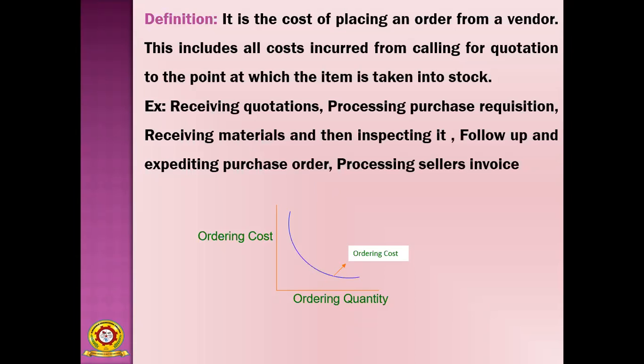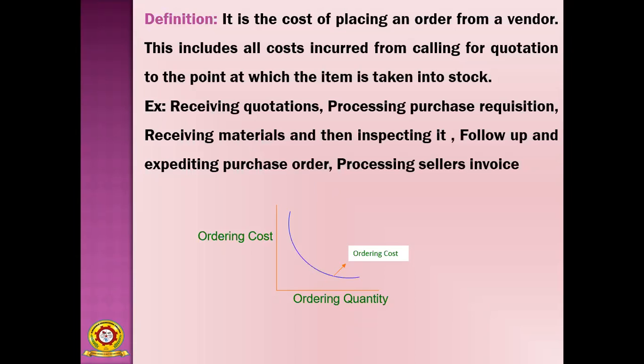So from quotation to receiving of stock, the expenses included in between these two periods are called the ordering cost.